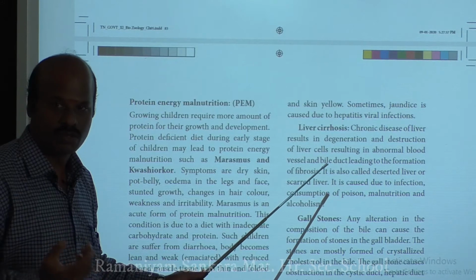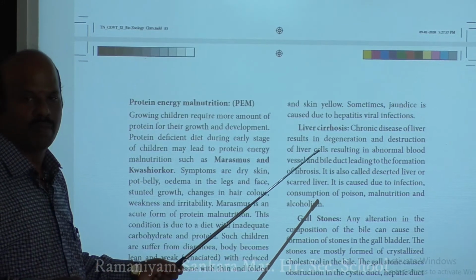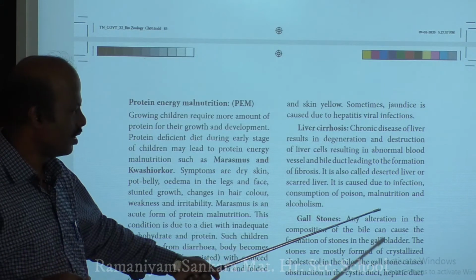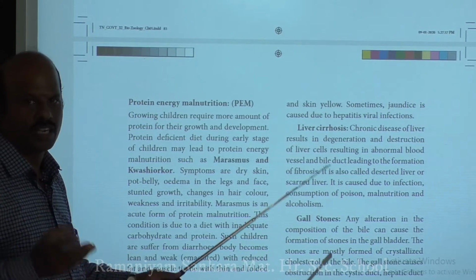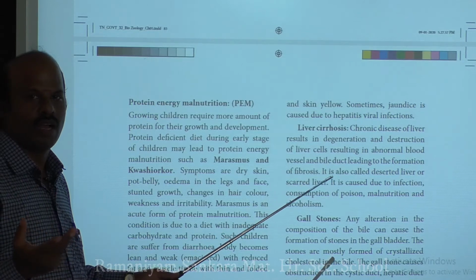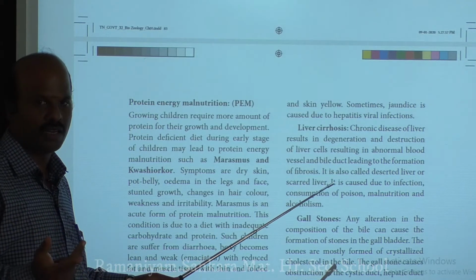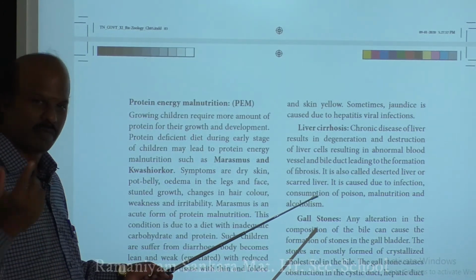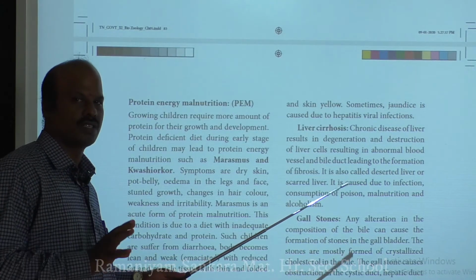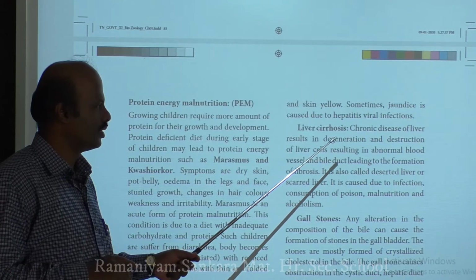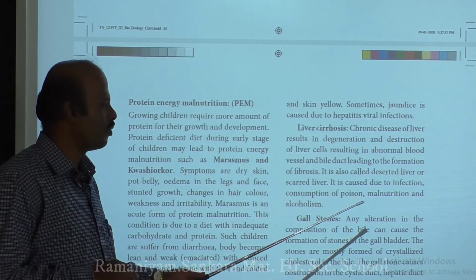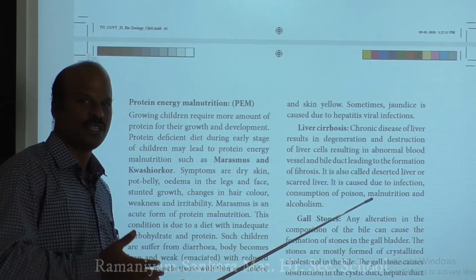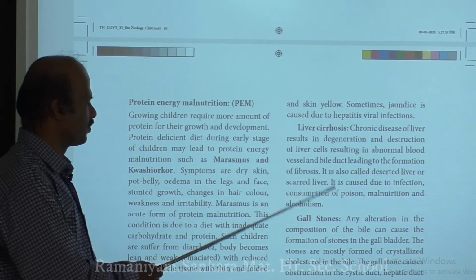What is the cause of liver cirrhosis? It may be because of microbial infections, consumption of poison, alcohol, and malnutrition. If you are not able to take proper food, or you consume a large amount of alcohol, or any poisons, or you have microbial infections, they can all be causes of liver cirrhosis. So try to avoid consuming large amounts of alcohol, because your liver cells will get damaged, and it leads to a condition called liver cirrhosis.